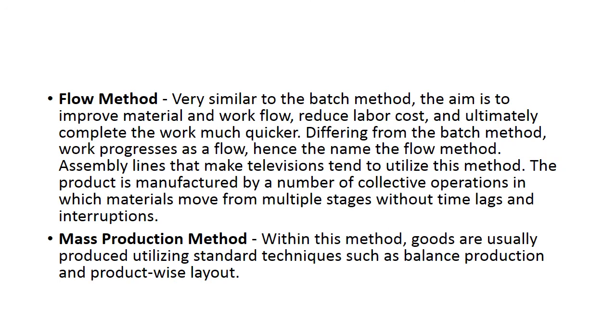Flow method. As the name indicates, the process of producing the product goes step by step. That means if one operation is done, the material automatically moves to the next stage, or the material of the product moves through the multiple stages without any gap. That is known as the flow method.